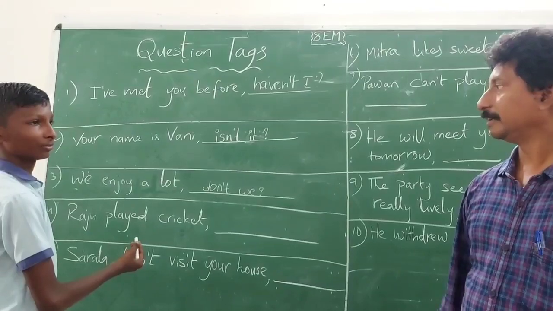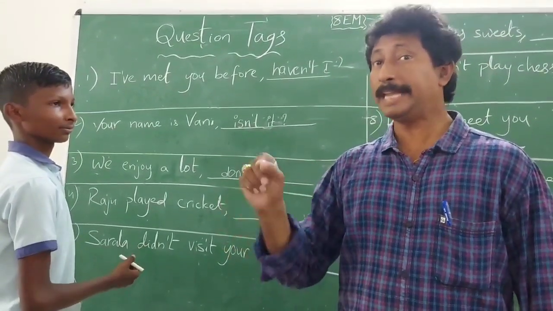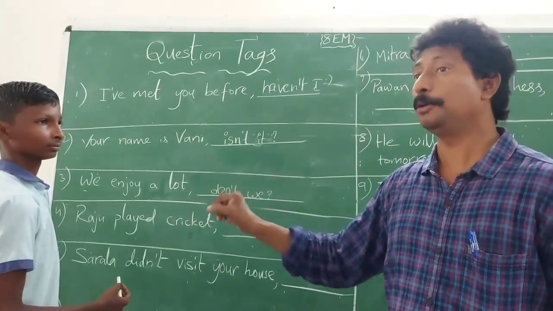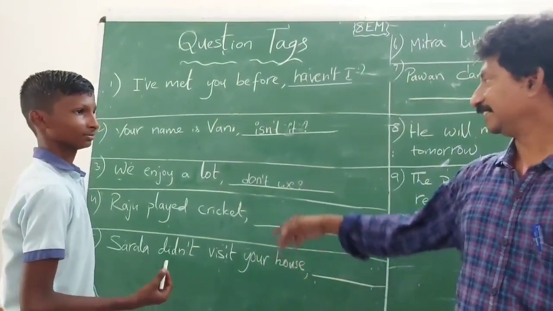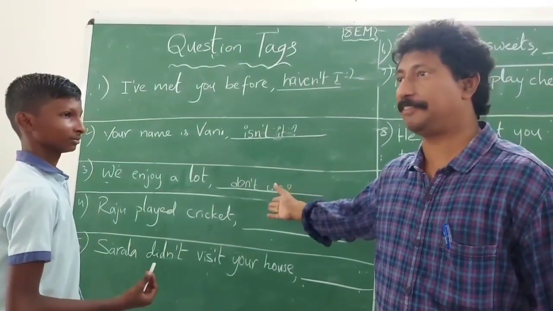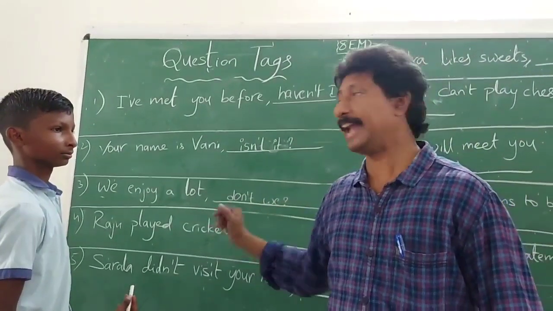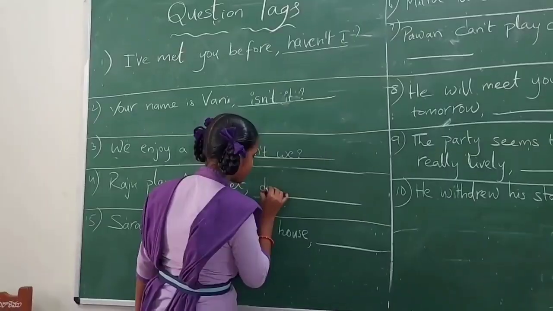Enjoy is in V1 form, sir. The main verb or action word enjoy is in its V1 form. So he opted for do instead of does or did. Am I right? Yes, sir. Then you ended the question tag with we. That is the subject indicated there. And the question mark comes at the end. That's good. Sit down. Next chance goes to Manasa.